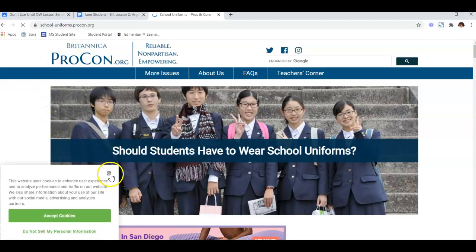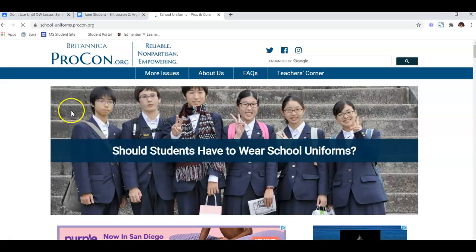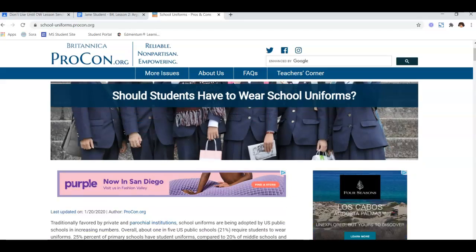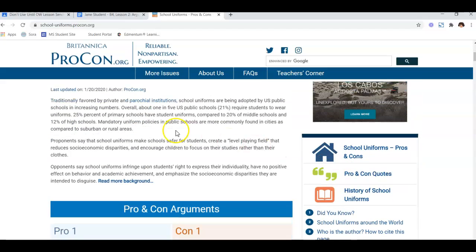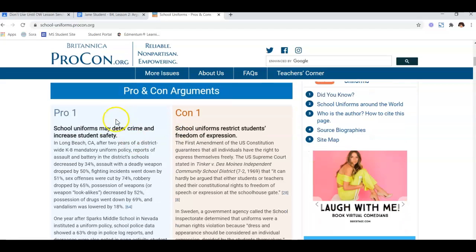So you can see here already that this is put out by Britannica. This is the people who write like encyclopedia. So this is a great site for you to use. And then you see here it has information about our topics. You can keep reading. It was recently updated within the last year, which is nice. So you can read some information, and it's really nicely broken down for you so that you could get some good statistics.